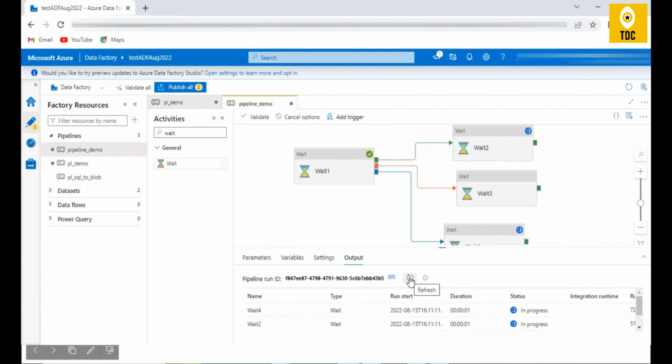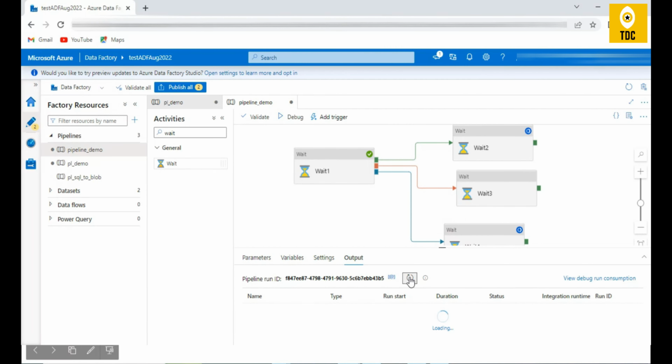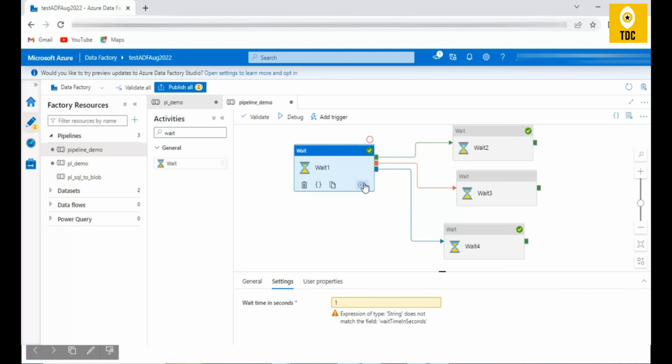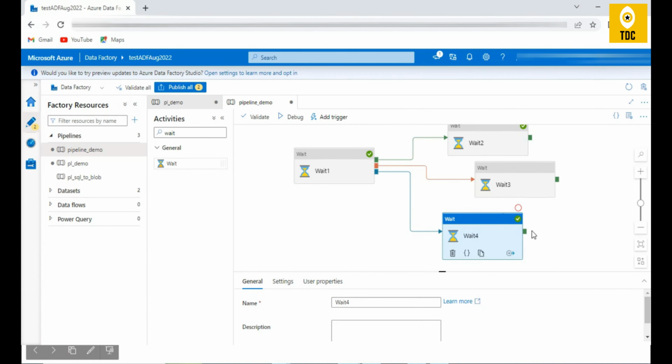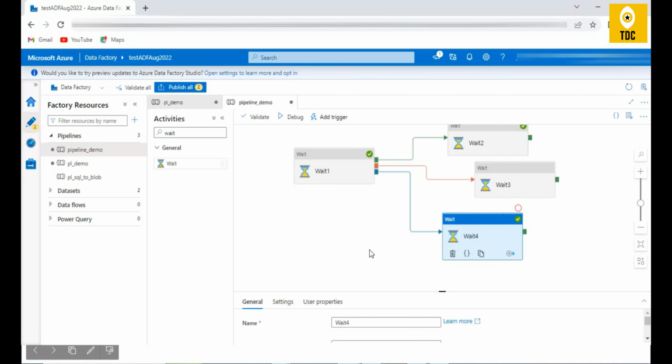The reason is, whether it is a success or failure, your condition, which we are calling a completion, will get executed. That means whether activity wait 1 succeeds or fails, that doesn't matter. But whenever the execution completes, with success or failure, your wait 4 will be called. So irrespective of success or failure, that is the advantage of using wait 4 wherever you need such cases. So you can definitely use wait 4.